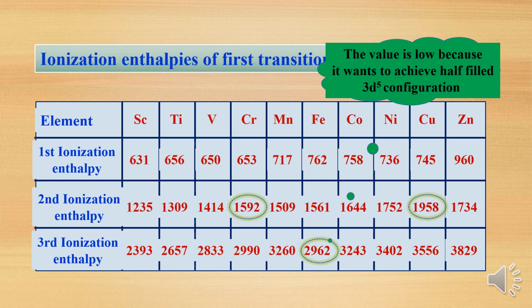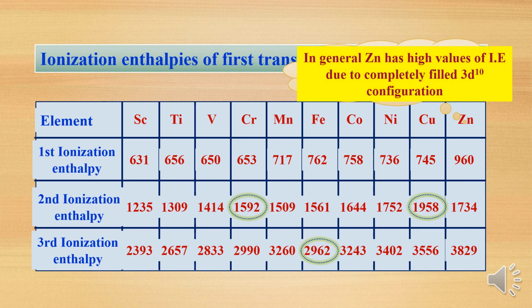It is opposite here. For chromium and copper it is very high due to half filled and completely filled configurations. Here it is very low because it wants to achieve the half-filled 3d5 configuration. So these two are high values because of half filled and completely filled, while this one is very low. In general, zinc has high values of ionization enthalpy due to the completely filled 3d10 configuration.